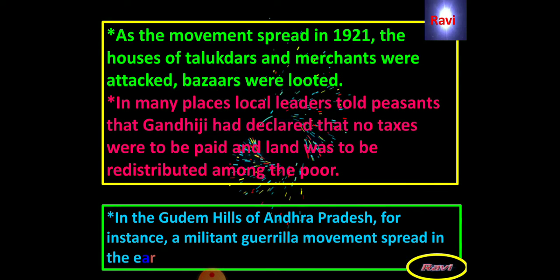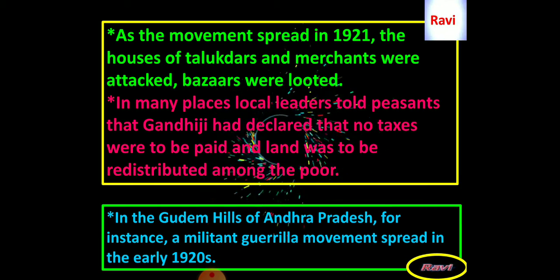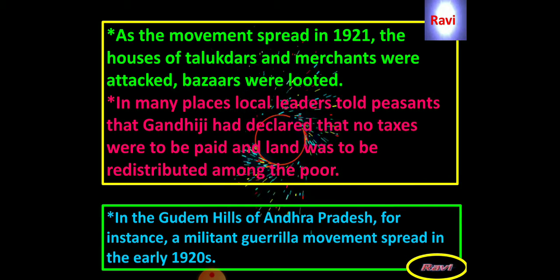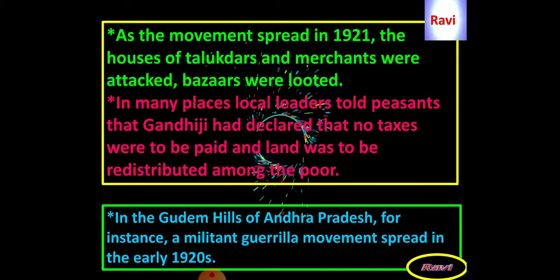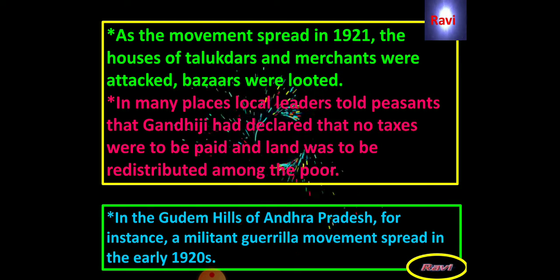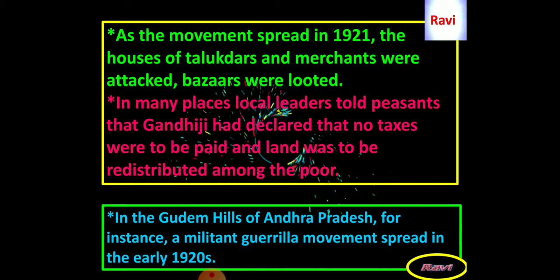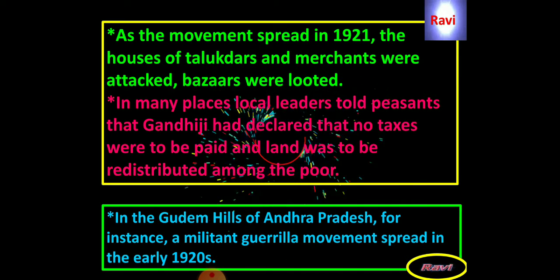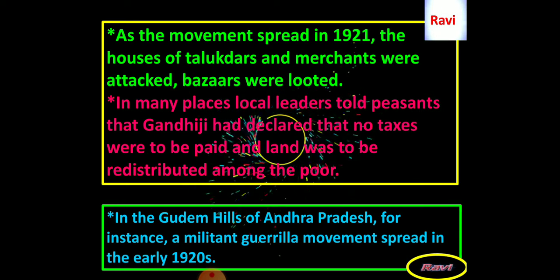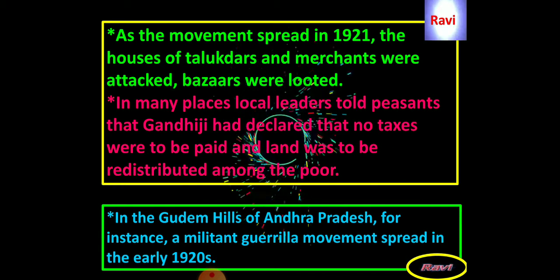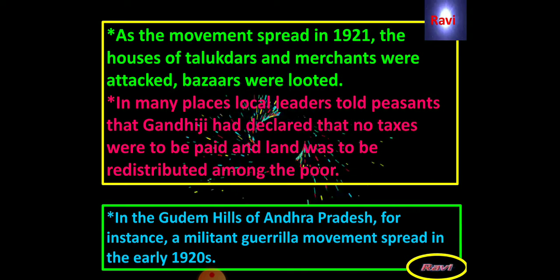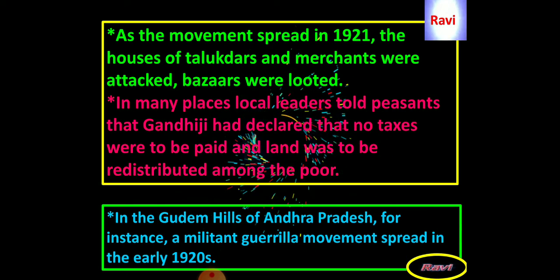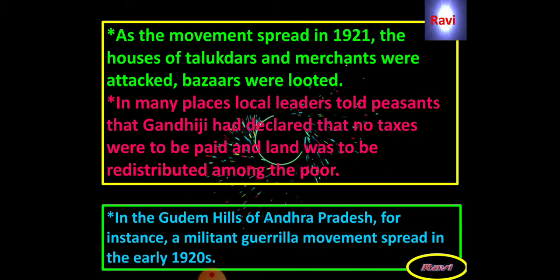In the Gudem hills of Andhra Pradesh, for instance, a militant guerrilla movement spread in the early 20s. So till now, whatever we learned, the events happened in North India, that is in Uttar Pradesh and its surroundings. But in South India, especially in Andhra Pradesh, in the Gudem hills, the tribals who had established their settlements in the forest areas and hilly regions started a guerrilla movement against the British government in the 1920s.